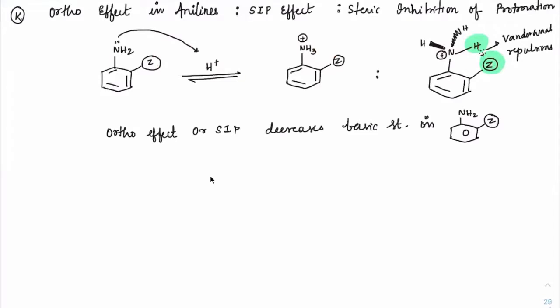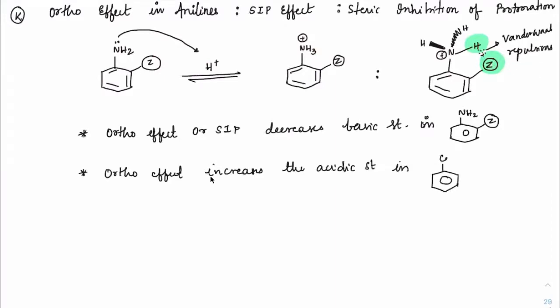On the other hand, we have also learned the ortho effect earlier in benzoic acid. So it works in reverse here. When it is an acid, it actually helps it become more acidic. If it is benzoic acid, the ortho effect will make it more acidic, while in case of aniline, the ortho effect will make it less basic. Got it?